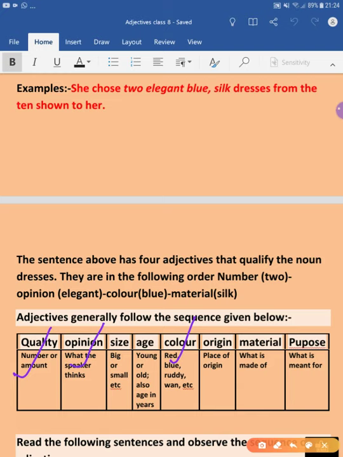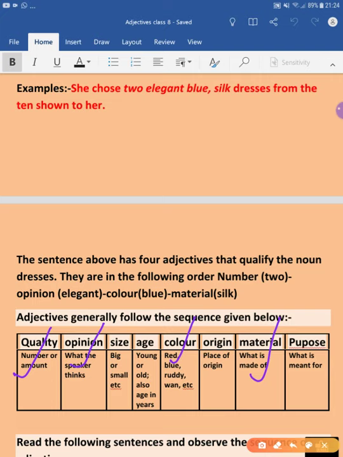Then we'll choose the origin. Origin is not there in the example, so we have not written it here. Now the material, yes, the silk material is being talked about here. And the purpose, what it is meant for. The purpose is also not talked about in this example, so we'll skip all those which are not mentioned in the sentence.